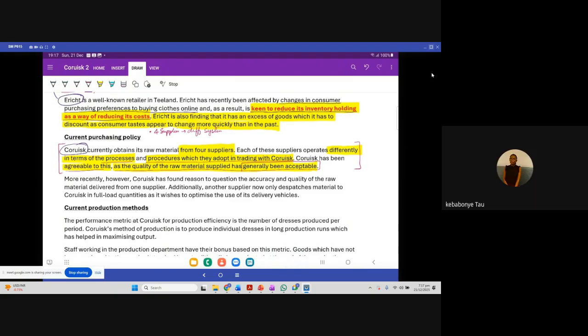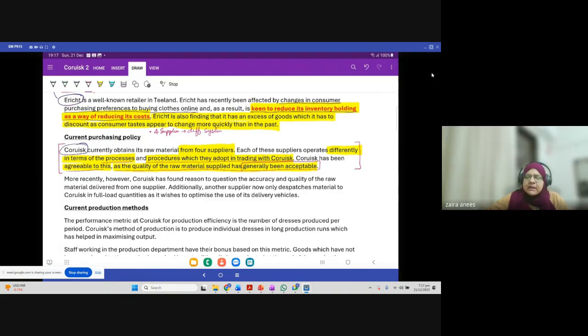I think it's more like, fine, we'll just accept it. We are accepting it, but maybe there is some problem. If there is just a 2% defect, okay, fine, we still accept because 98% of the material is fine, right? So it's not a lot. Nothing much about this point is given in the question, but from the tone we can have an idea that this can be a problem, right?